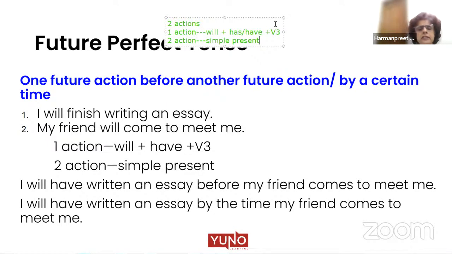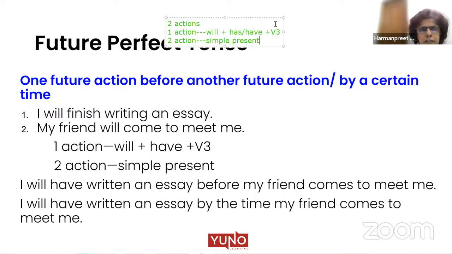Let's look at the example which is there on the slide. Suppose I want to talk about two actions which are going to happen in future. One action is I'm writing an essay and that essay is going to be finished. And second action is my friend is coming to meet me. So these are the two actions which are going to happen in future.